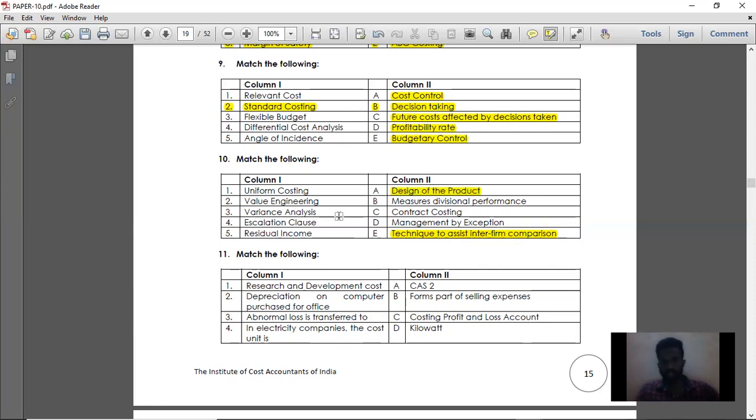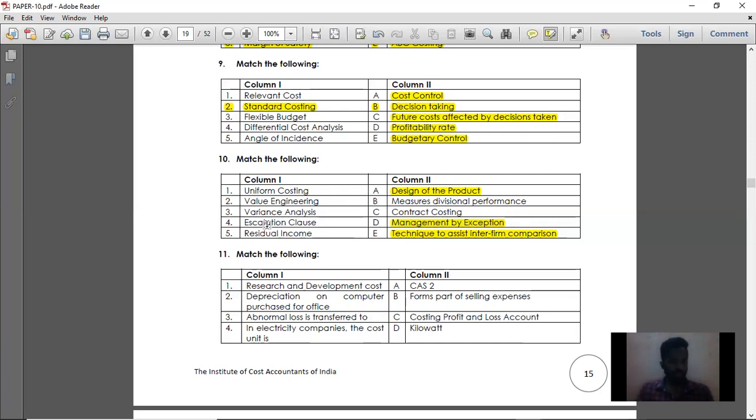And variance analysis. Variance analysis, measures of divisional performance. Sorry, variance analysis. What is the answer for variance analysis? Management by exception. What is management by exception? Only on the deviation it will report. Management by exception is nothing but comparing your standards with your actuals, and only on the deviations, it will report why such deviations have occurred. So variance analysis is comparing standards to actuals, and management by exception is also comparing the standards and actuals and reporting only on variances. So that is management by exception.